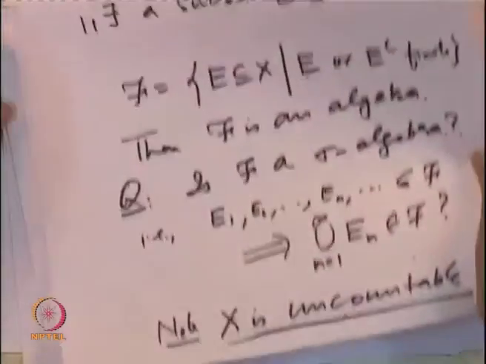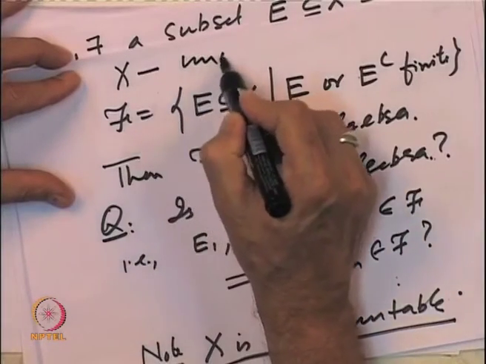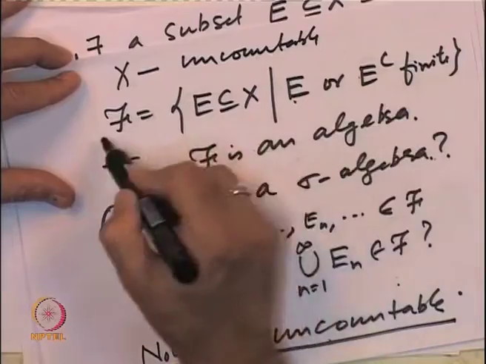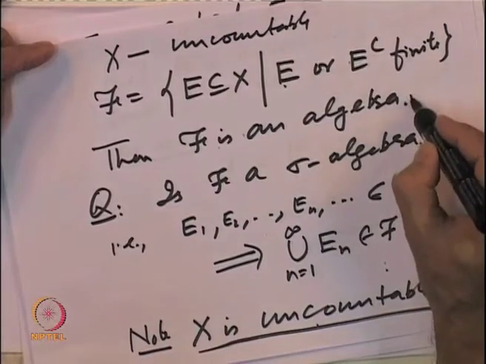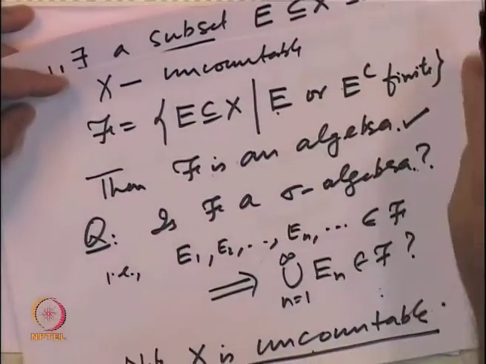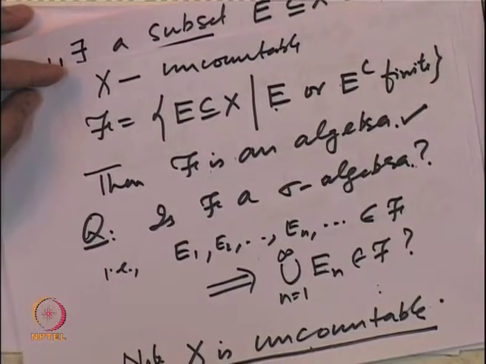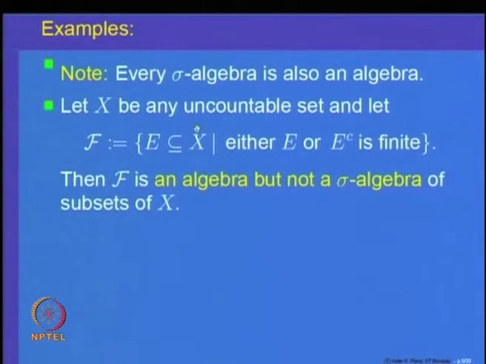So, F is not going to be an algebra. What we are saying is, whenever X is uncountable and you look at this collection of sets E contained in X such that E or E complement is finite, then it is an algebra and it is not a sigma algebra of subsets of X. So, we have proved that it is an algebra of subsets of X, but it is not a sigma algebra of subsets of X. So, every sigma algebra is an algebra, but every algebra need not be a sigma algebra. That is the observation that we get from here.